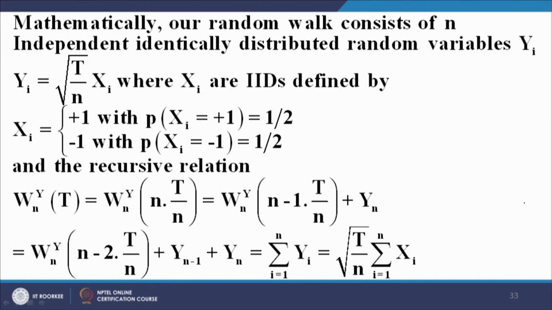So, yi is equal to under root t upon n times xi, where the xi's are IIDs. IID is the short form of independent identically distributed random variables. Please note this is for xi. So, xi's can take the values plus minus 1 with equal probabilities.